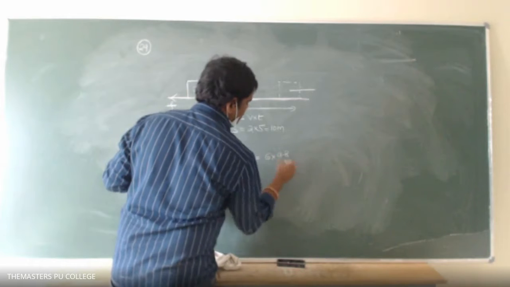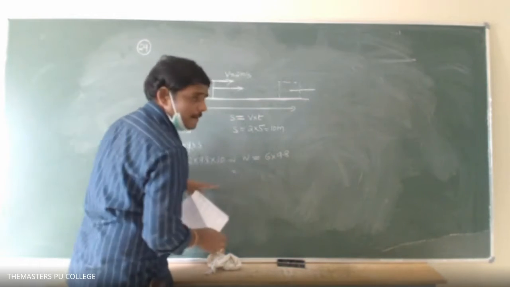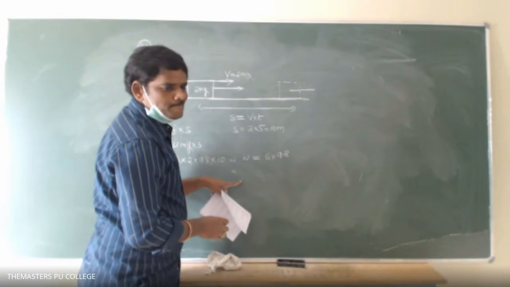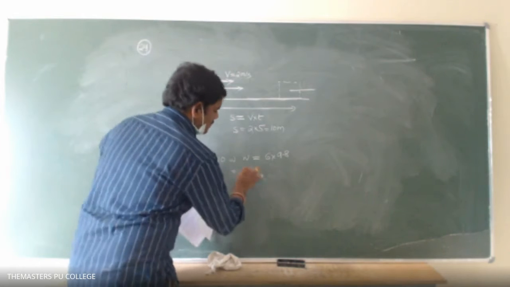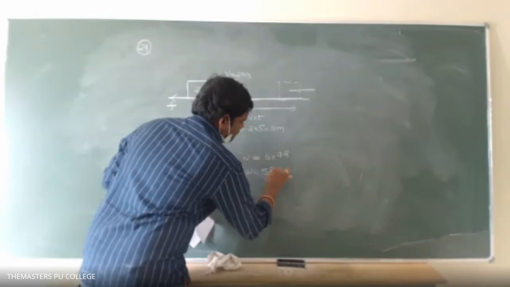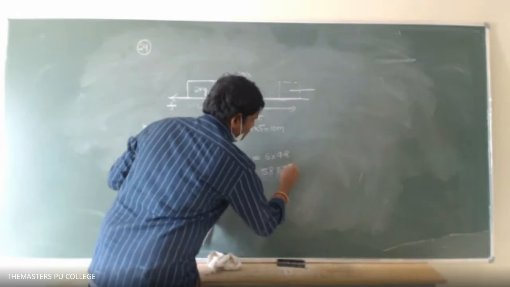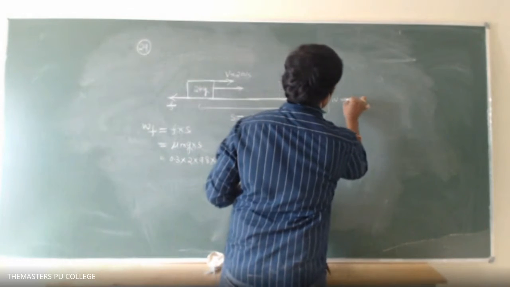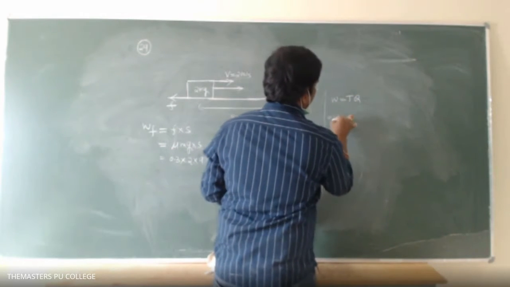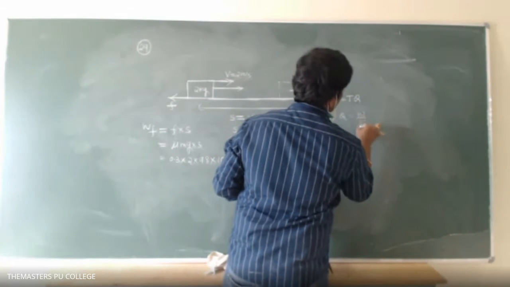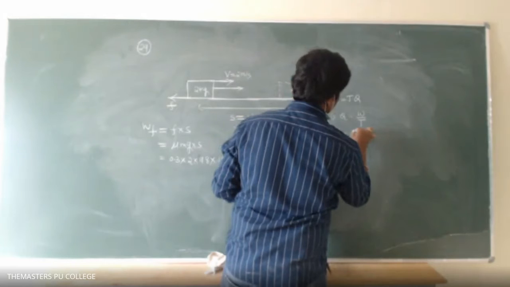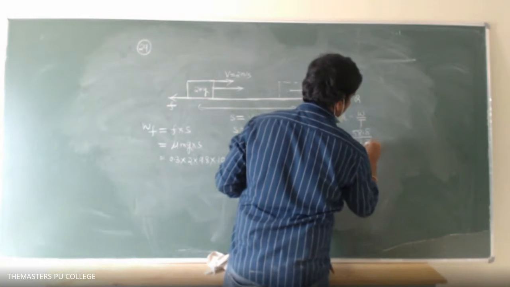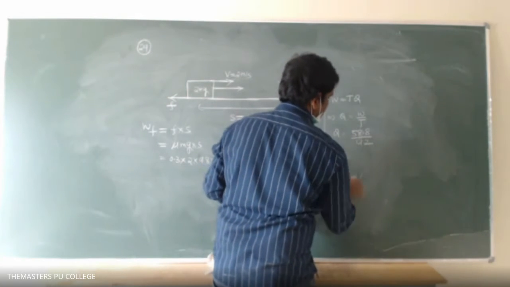6 into 9.8. That is 58.8. 58.8 joules, work is done. How much heat is generated? Work done by joules equals J into Q. So that implies Q is equal to work done divided by J. So then Q is equal to 58.8 divided by J value, which is 4.2.